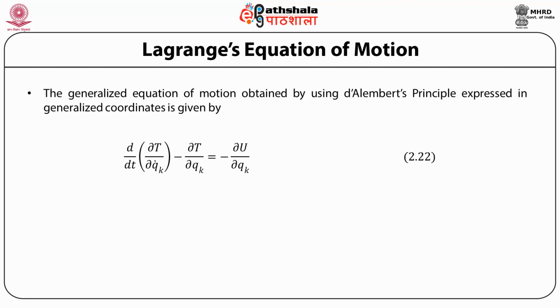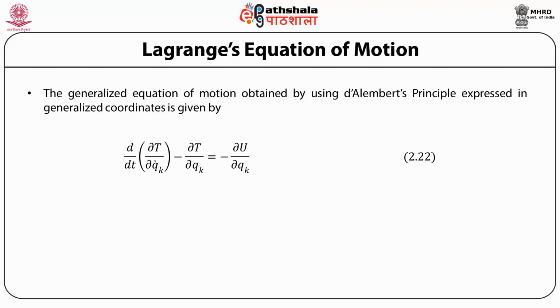Therefore, the generalized equation of motion obtained by using D'Alembert's principle expressed in generalized coordinates then becomes d/dt of dT by dqk dot minus dT by dqk is equal to minus dU by dqk. So this is what we obtain as the generalized equation of motion, or equation of motion in terms of the generalized coordinates, which has reference only to the expressions for the kinetic energy and the potential energy given in terms of the generalized coordinates.